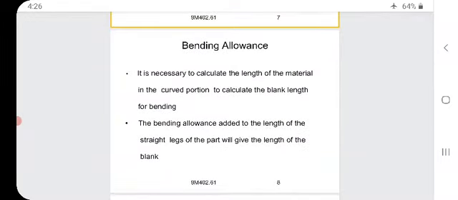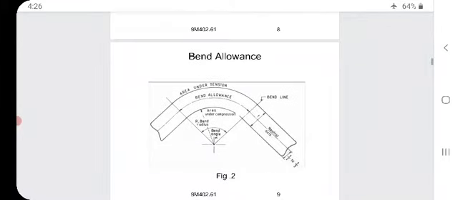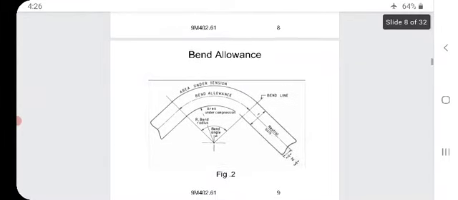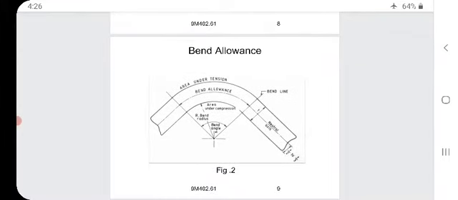It is necessary to calculate the length of the material in the curved portion to calculate the blank length for the bending. So, the bending allowance added to the length of the straight legs of the part will be the length of the blank. In the middle you can see the bend allowance. After bending, it will increase its length. That is what we are saying.